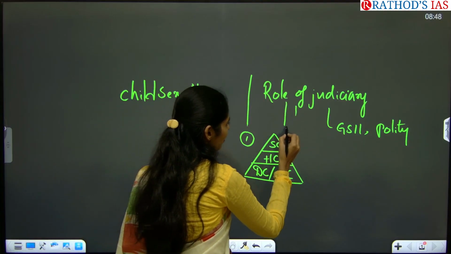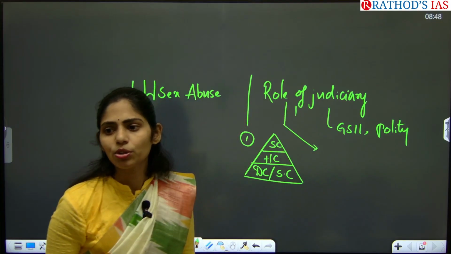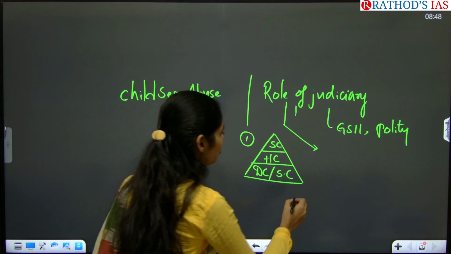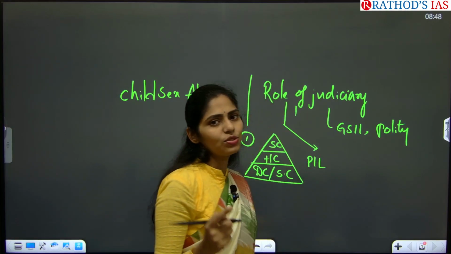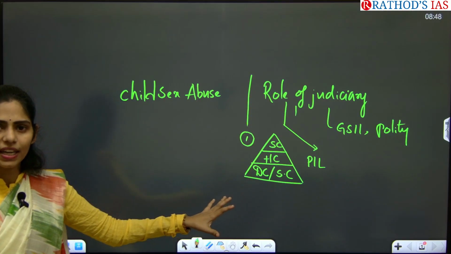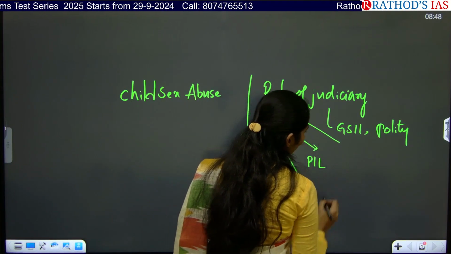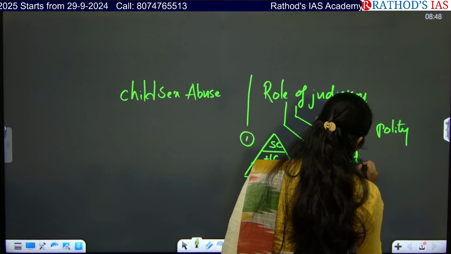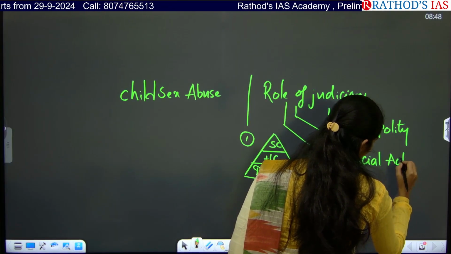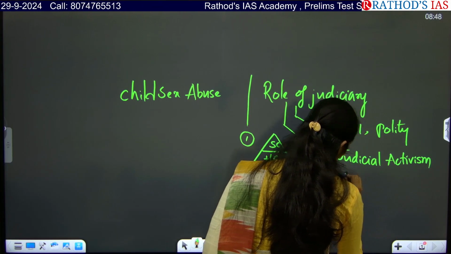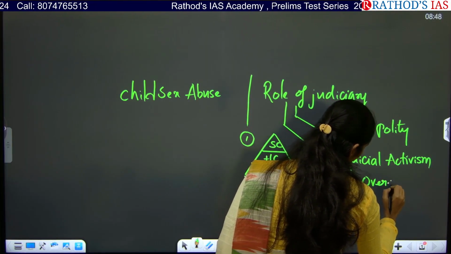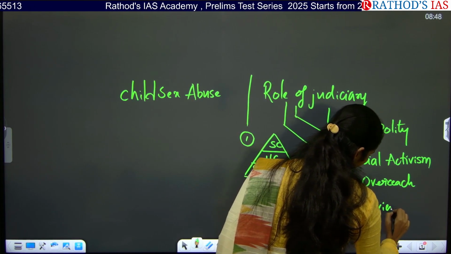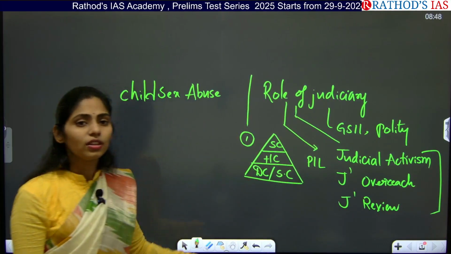And second one is, nowadays, you know that in GS paper 2 you got a question regarding PIL, right? That is public interest litigation. So you have to know about PIL, because there is one article in our news regarding this PIL, and we are going to see that. And you have to see some concepts called judicial activism. Next one is judicial overreach. Next one is judicial review. So from these three concepts, you can get a question.